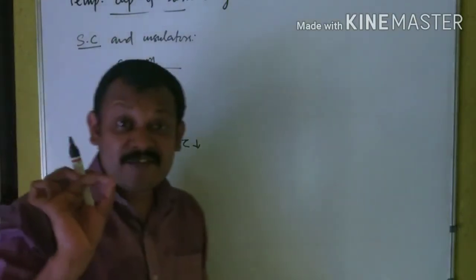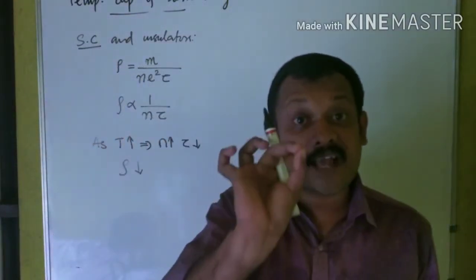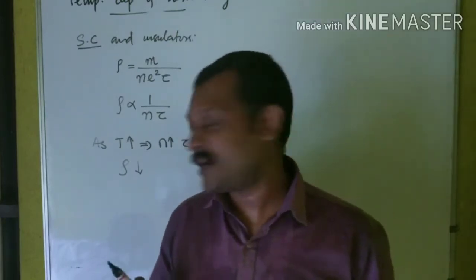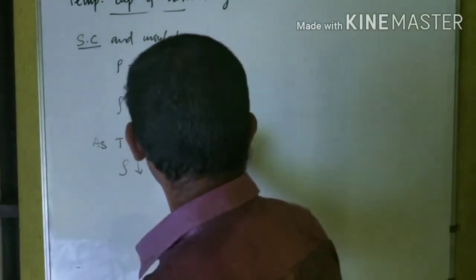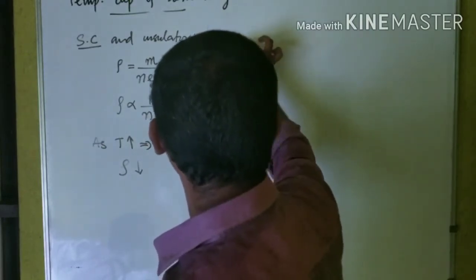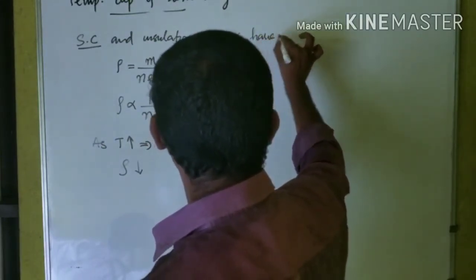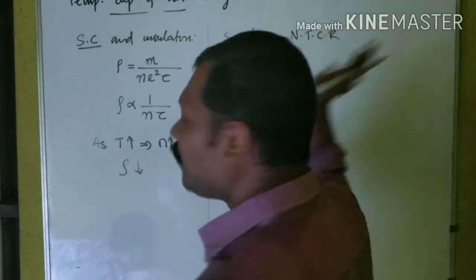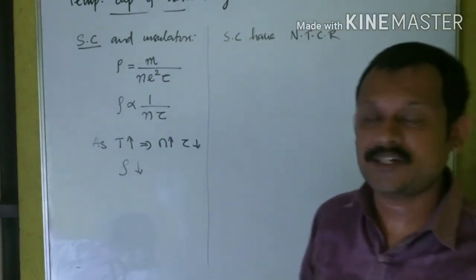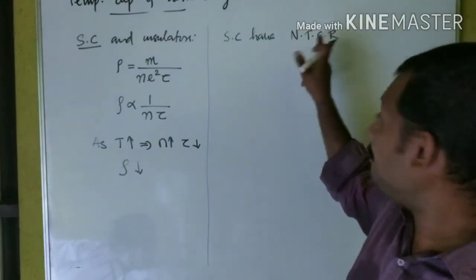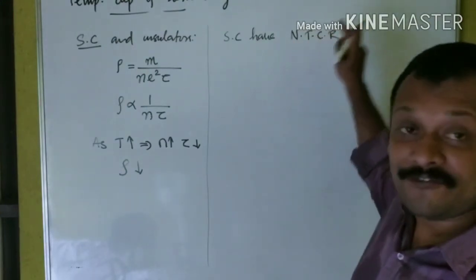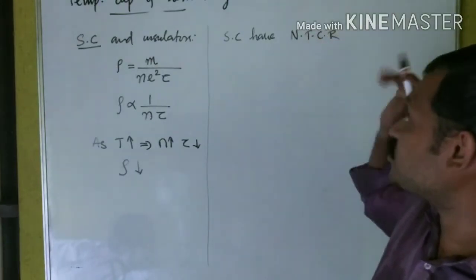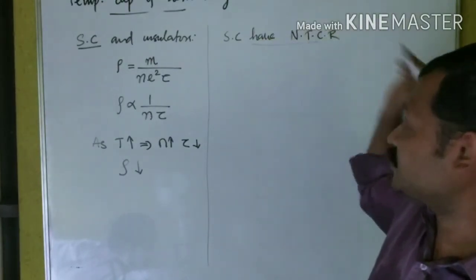The resistivity of insulators and semiconductors decreases with the increase in temperature, which means semiconductors have NTCR. What does NTCR represent? Negative temperature coefficient of resistivity.